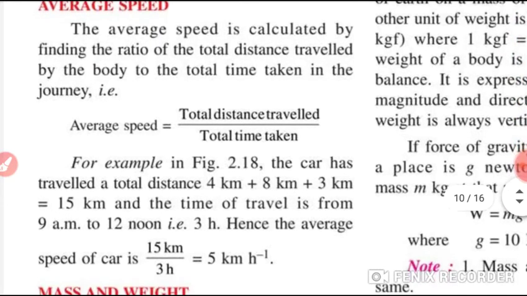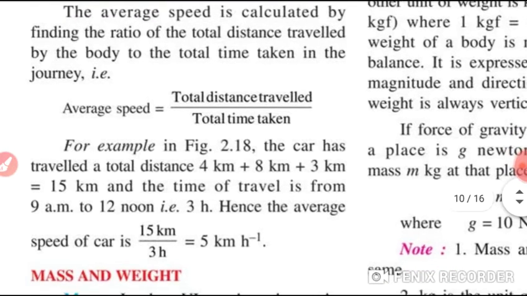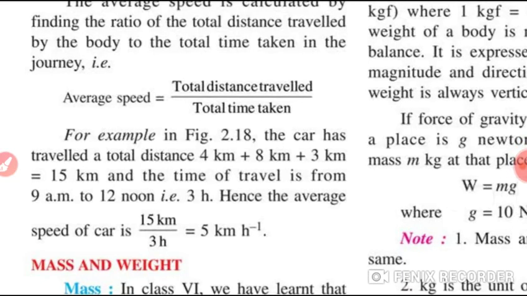Now, students, let's see what the average speed is. The average speed is calculated by finding the ratio of the total distance traveled by the body to the total time taken in the journey. That is, average speed equals total distance traveled divided by total time taken.